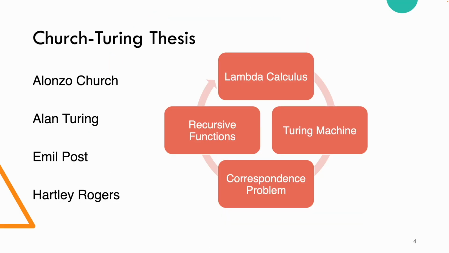So part of history, the Church-Turing thesis is the statement that the notion of computation of a stored program computer is captured by the lambda calculus, the Turing machine, the post-correspondence problem, or recursive function theories. So all of these theories were put forth starting in the early 1930s and shown to be equivalent. That is, Alonzo Church's lambda calculus was originally designed to capture the notion of computation from a stored program computer.